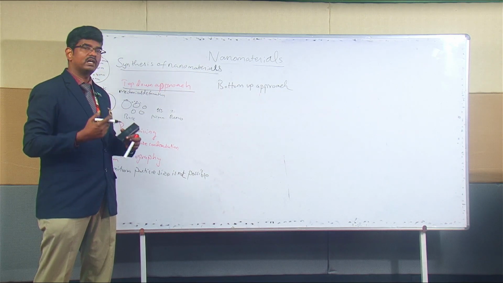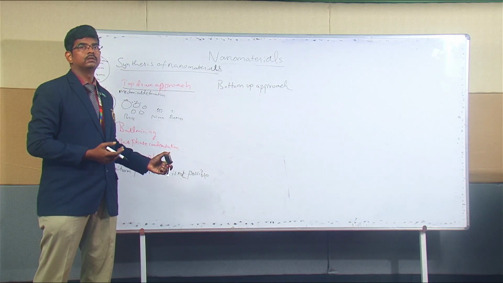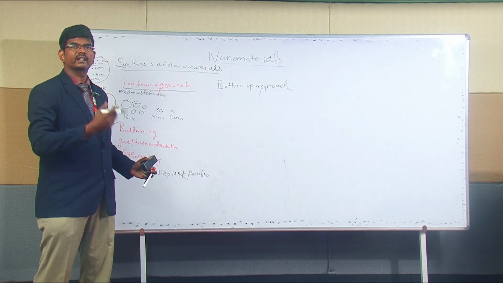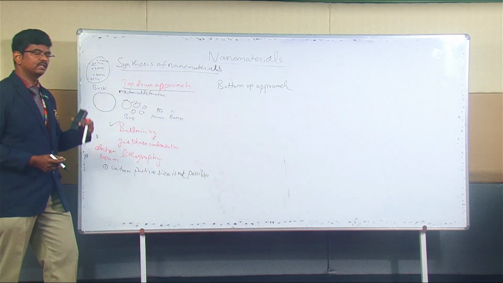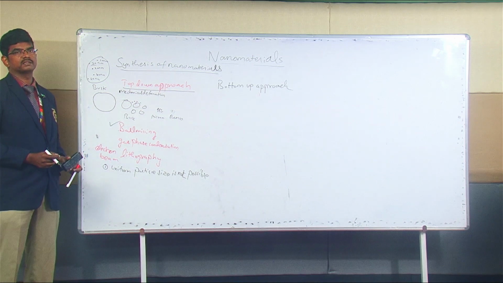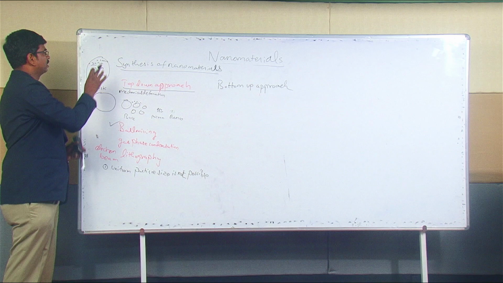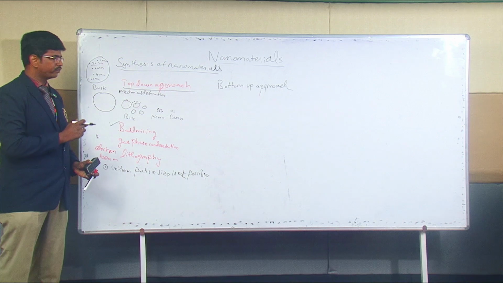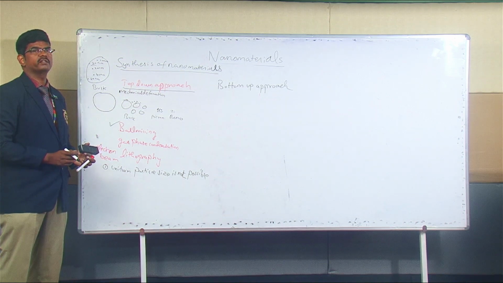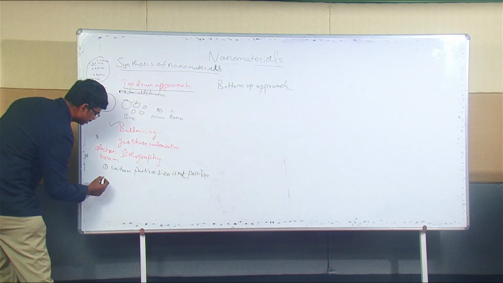And if you want to achieve that, you have to crush it again and again, and a longer duration is required. But still, there may be some different particle sizes. It can be reduced to a small extent, but the uniform particle size will mostly be missing, right? That is the first drawback.